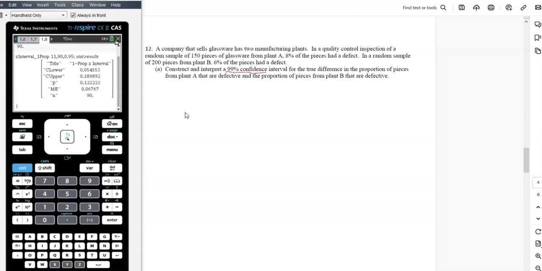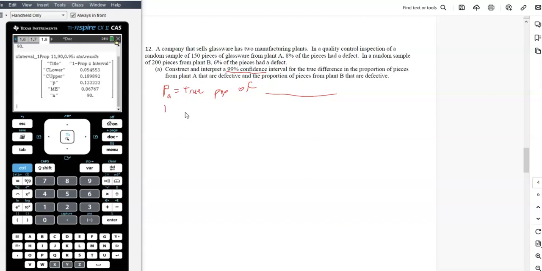Then you say p hat, let's see if there's something meaningful, or should I just call them p1? How about p sub A is the true proportion of defective glassware from plant A produced on a certain day, I guess.